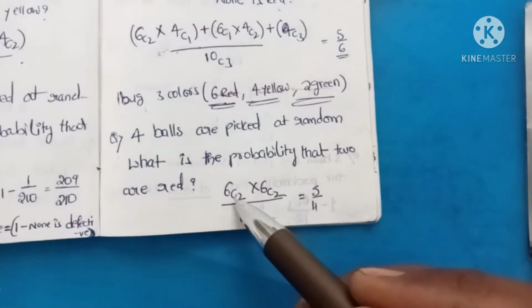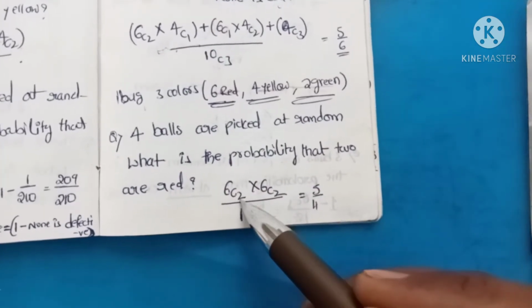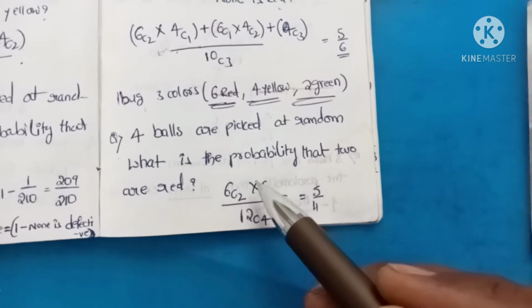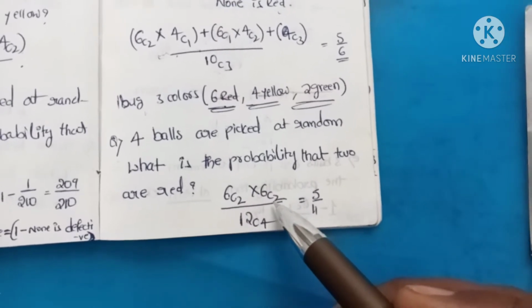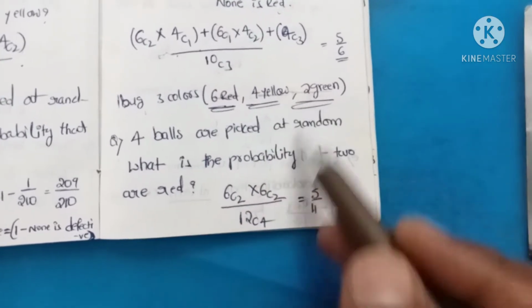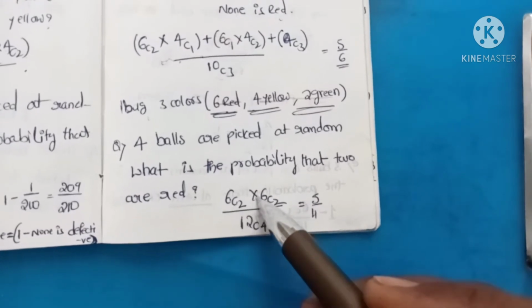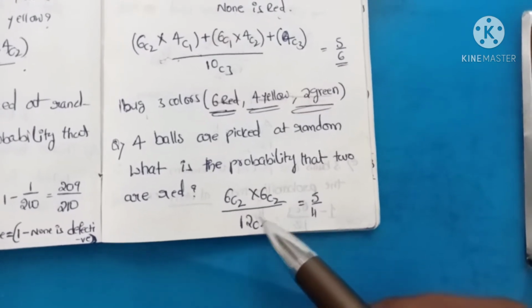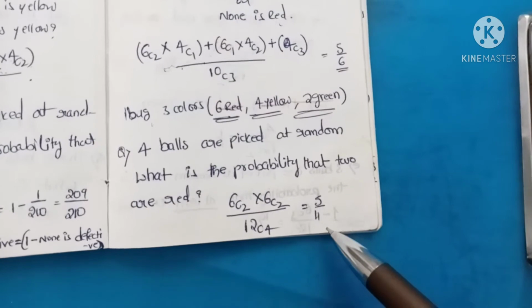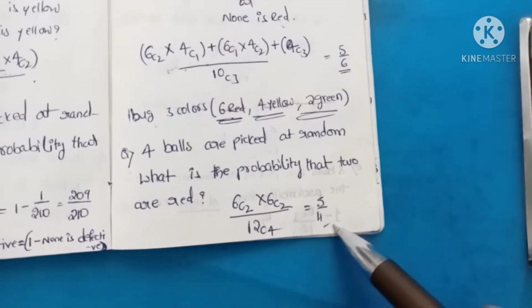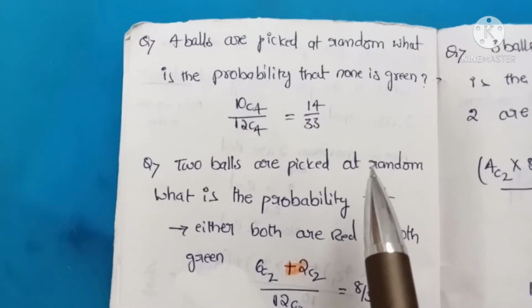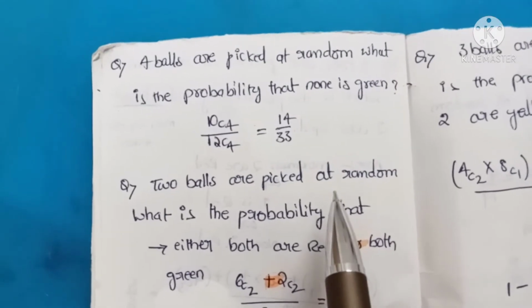2 are red means 6 red. Out of 6 we need to take 2, 6C2, and we have remaining need to take out 2. Out of how many balls do we have? 4 plus 2, 6. So 6C2 and 6C2 divided by 12C4. That answer becomes 5/11.